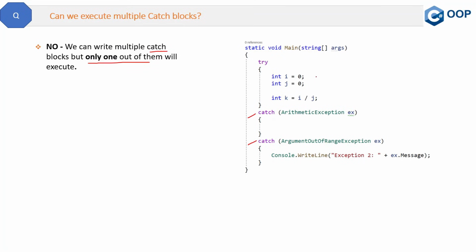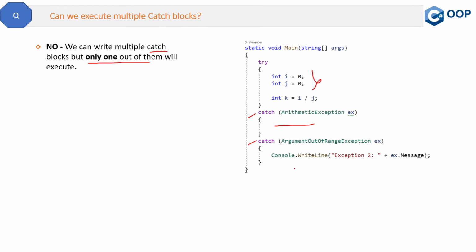So now this is a kind of arithmetic exception which will occur here. So it will go inside this catch block. So it will not go inside the other catch block. So in any case, only one type of exception will occur, and that will go inside only one catch block. So you can ask why we have written multiple catch blocks here. That can be another question.